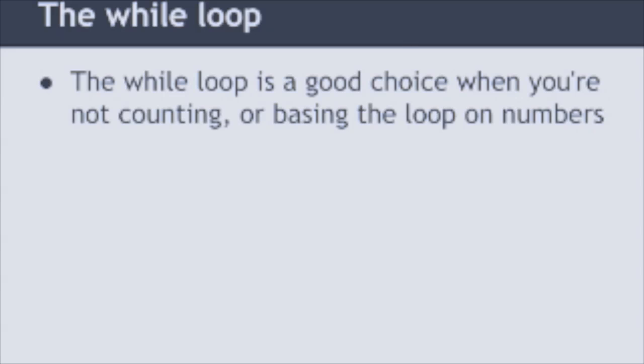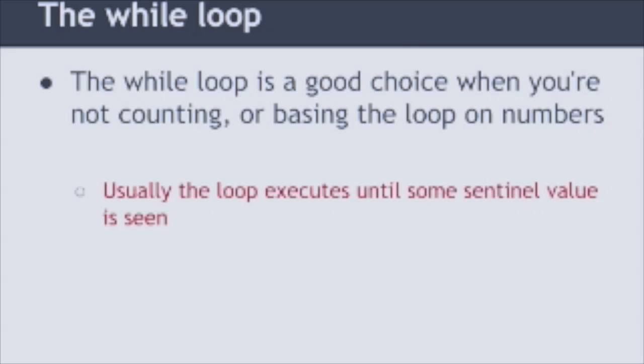So if we don't know in advance how many times the loop is going to execute, that would be a good place to use a while. Okay? Usually in that situation what happens is we have the loop execute until some sentinel value is seen, and a sentinel value is a special value that we're on the lookout for, that marks the end of the process somehow.